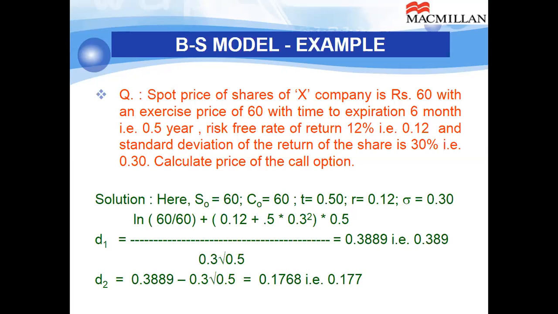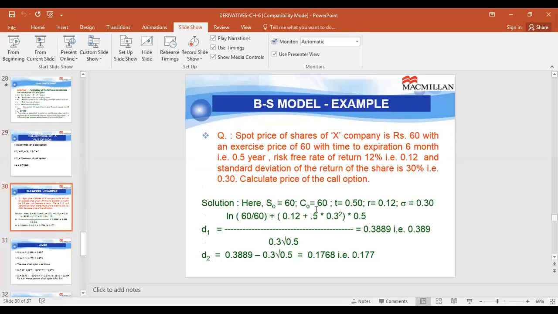So our parameters are S0 is 60, and it is E. It is not C0. It is E. Let me correct it over there.